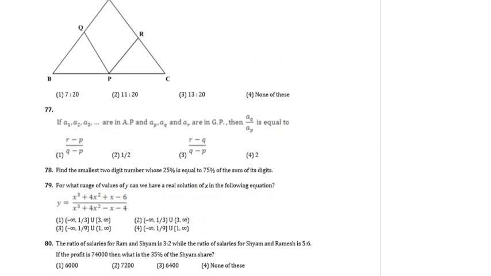Let's look at question 77, for instance. If A1, A2, A3 are in AP and AP, AQ, AR are in GP, then AQ upon AP is what? Now, this can be done using the standard formulae for AP-GP, where you say A2 equal to A1 plus B and AQ upon AP equal to R and all of that. However, these kind of questions can be done much faster and in a much simpler way using actual numbers. So there are 2 ways to solve such a question.